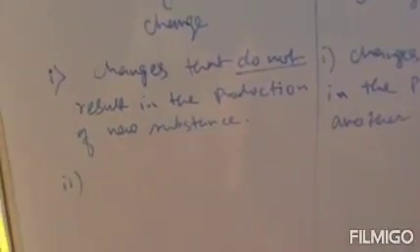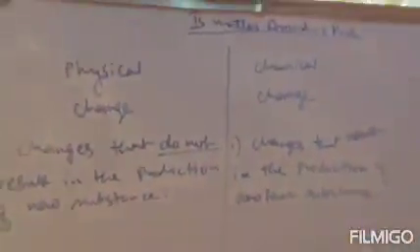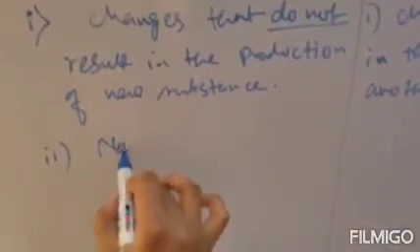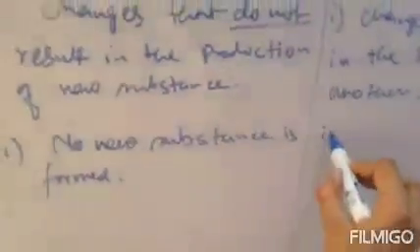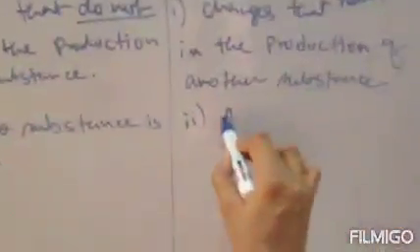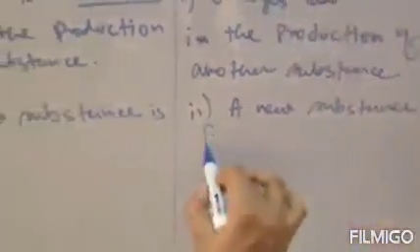Now, in physical change no new substance is formed, and in chemical change new substance is formed. So this is the second difference. This was the definition of physical change and chemical change. So the second difference is: in physical change no new substance is formed, and in chemical change a new substance is formed. Clear?